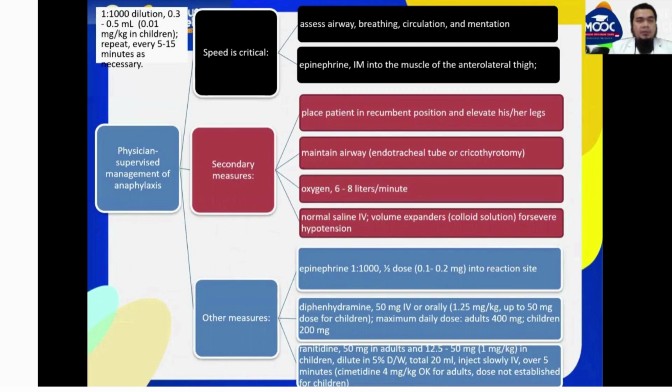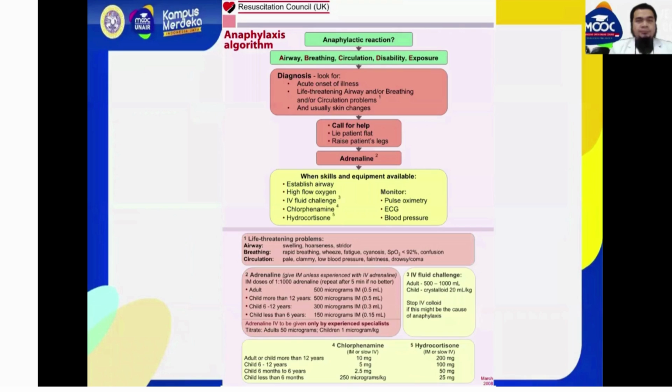Physician-supervised management of anaphylaxis, where speed is critical: assess airway, breathing, circulation, and alimentation. Give epinephrine intramuscularly into the muscle of the anterolateral thigh. Secondary measures: place the patient in the recommended position, elevate the legs, and maintain the airway with oxygen and normal saline intravenously. Other measures include epinephrine 1 in 1000 with a half dose at the injection site, diphenhydramine, and ranitidine.